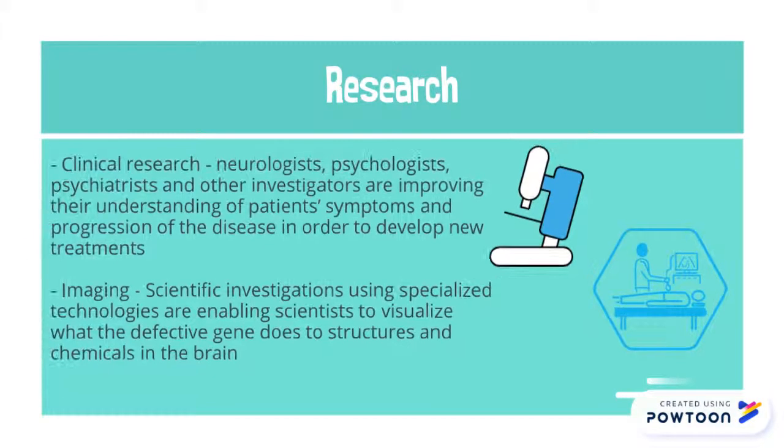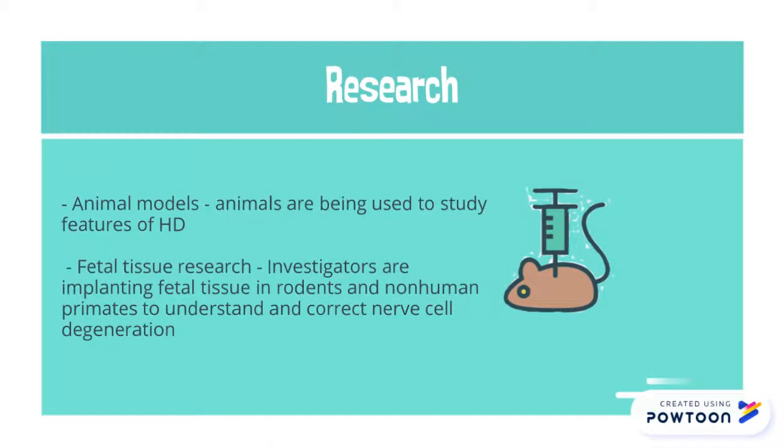Research for HD includes clinical research, where neurologists, psychologists, psychiatrists, and other investigators improve their understanding of patient symptoms and the progression of the disease in order to develop new treatments. Imaging research, where specialized technologies enable scientists to visualize what the defective gene does to the structures and chemicals in the brain. Animal models, where animals are used to study features of HD, and fetal tissue research, where investigators implant fetal tissues in rodents and non-human primates to understand and correct nerve cell degeneration.